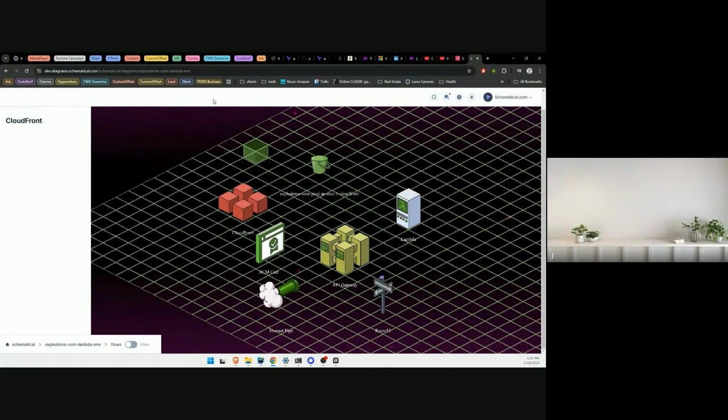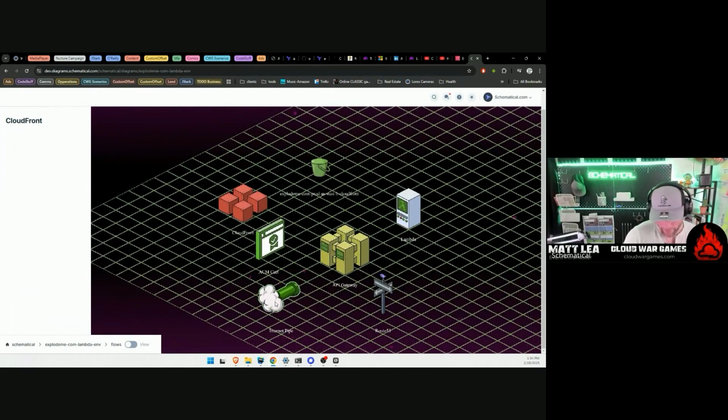Nice diagram. All right. Thank you. Yeah, I aim to improve it. I'm getting all sorts of ideas for it.